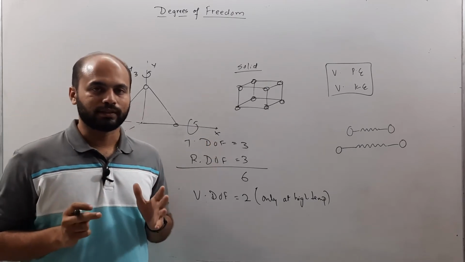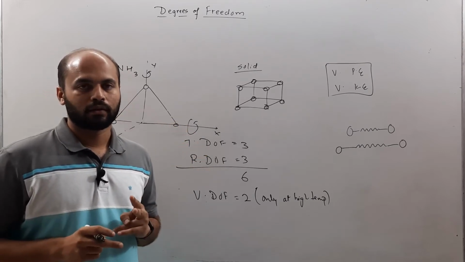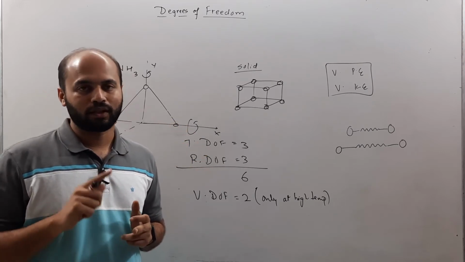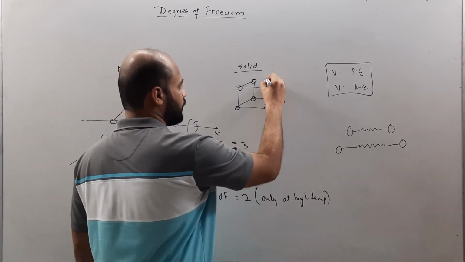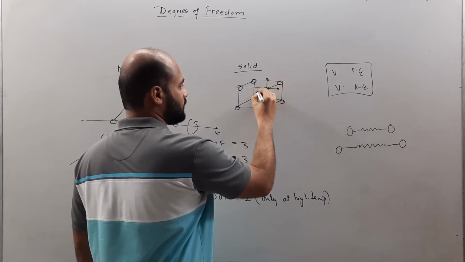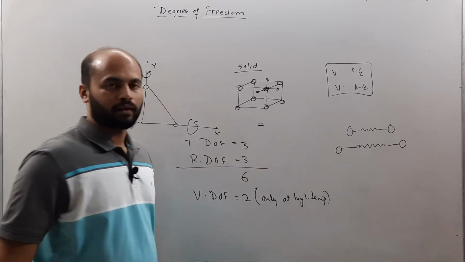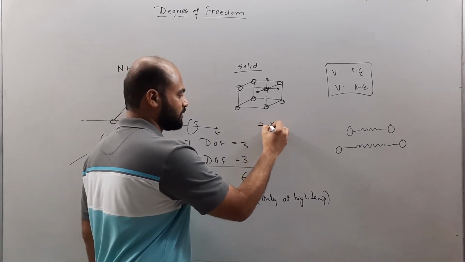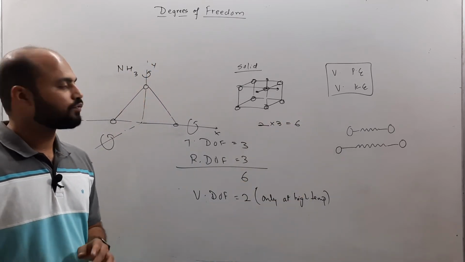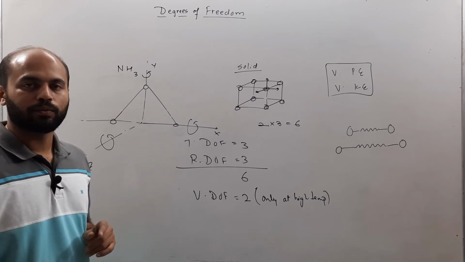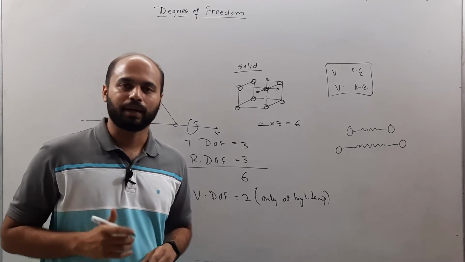their own positions, which means that along every axis they'll have 2 vibrations, that is vibrational potential energy and vibrational kinetic energy. And hence if we consider a typical molecule here, 1, 2 and 3, along each axis you will have 2 vibrations. That means the total number of vibrations that it can have is 6 along the 3 axes, and hence the degree of freedom of a solid is going to be 6, but that's only for the high temperatures, because only at high temperatures it will start vibrating.